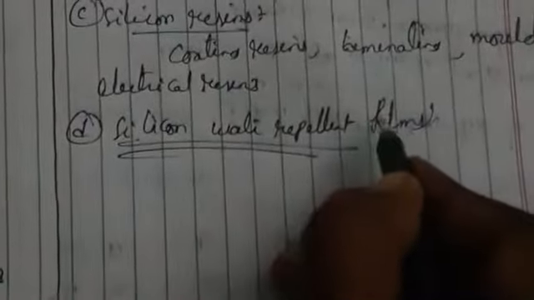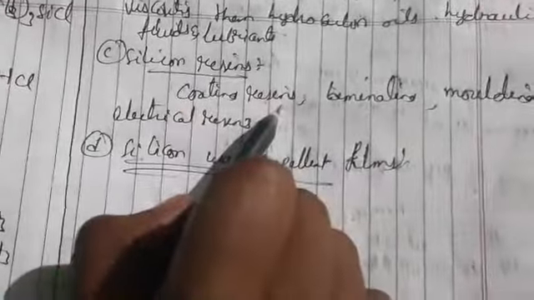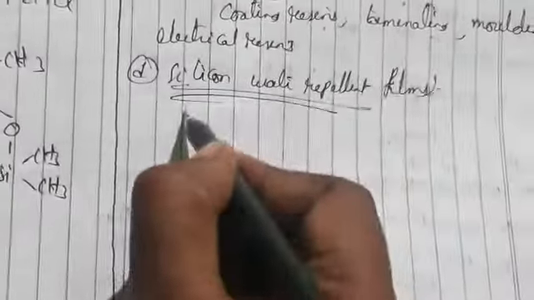Silicone resins consist of different types of silicones: coating, laminating, molding, and electrical resins. In the same way, we have water repellent films, which are insoluble in water.